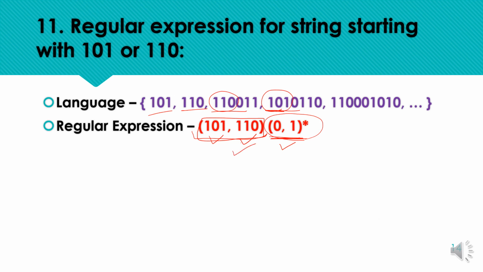If we have more than 2 patterns, like in the previous example, we will represent it like this: 110, or the string starts with 100, or the string starts with 000. So we can represent all the required patterns in ORing like this: followed by any combination of zeros and 1, and any combination is represented with this pattern. Okay, so we have already covered the DFAs for these questions in previous lectures.